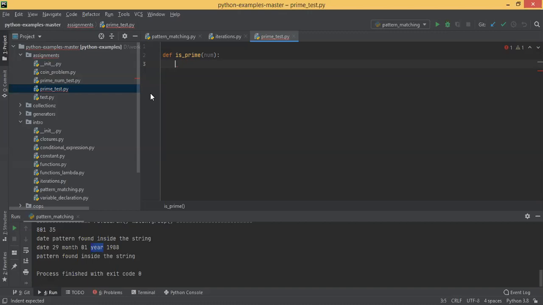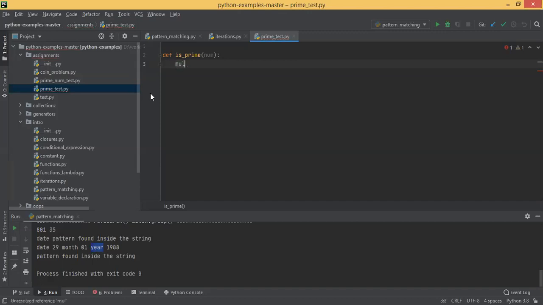So 2 has multiples 1 and 2, 3 has 1 and 3, 4 has 1, 2, 4. There are three multiples, so it's not a prime number. It's a composite number, right? Similarly, 5 is a prime number, 1 and 5. 6 has 1, 2, 3, 6, four multiples, so it's not a prime number. So you have to count the number of multiples, right?